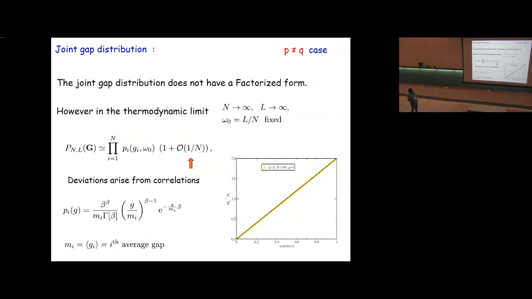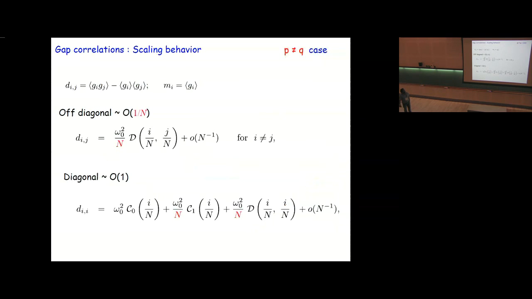And once again, at order 1 over n, there is a deviation from this factorization property, and this deviation again can be quantified by the correlation. So we are interested next to find out what kind of correlations are there when the tracer particle is driven. Starting from the master equation, you can write down the equations for these correlations, which are defined by this.